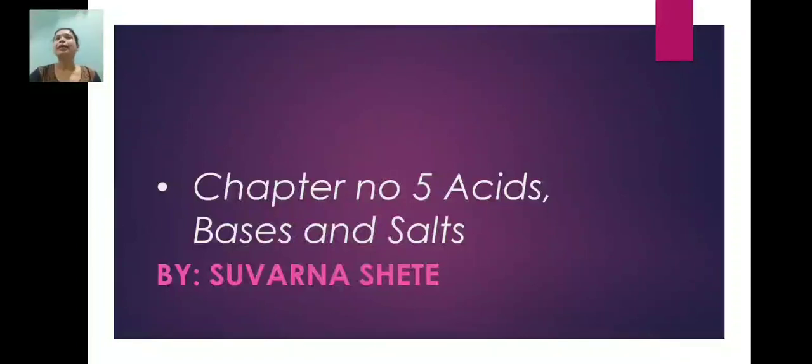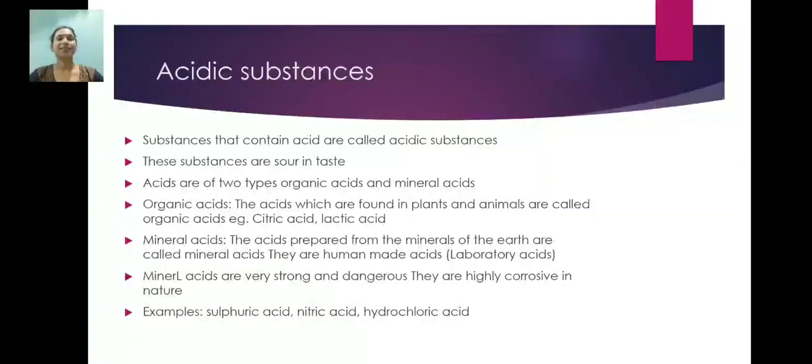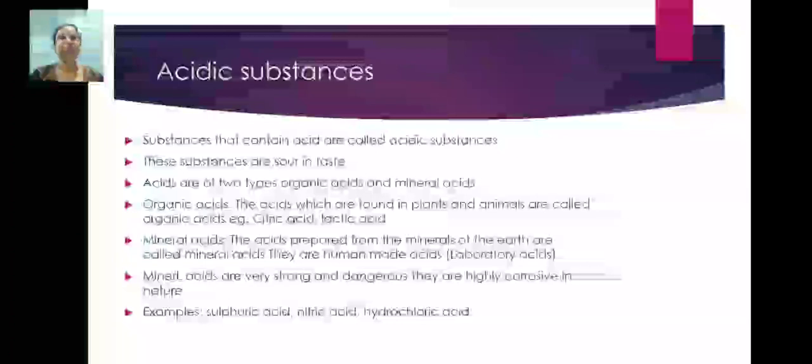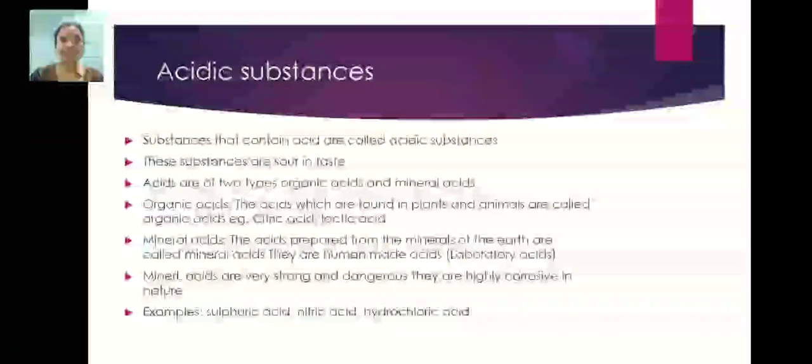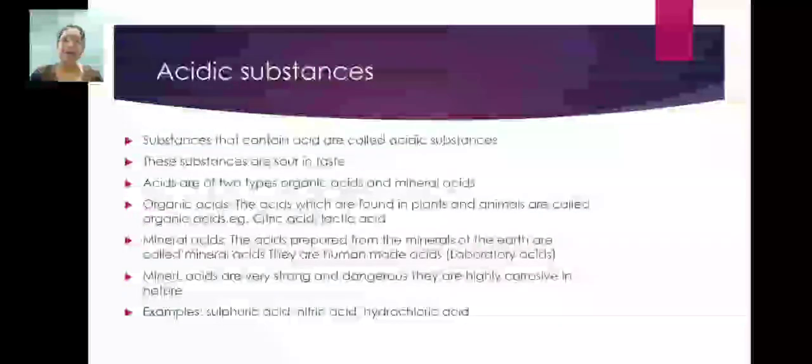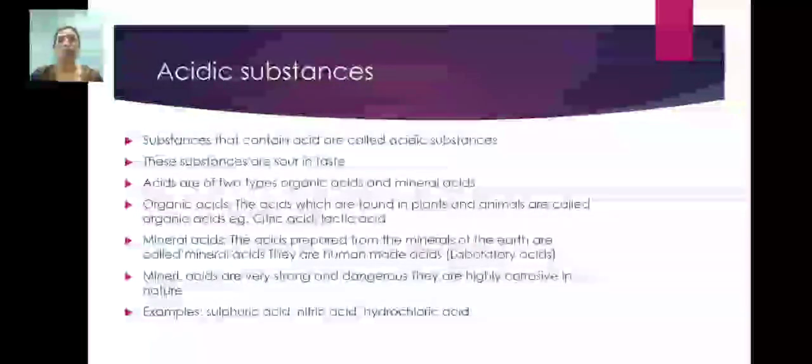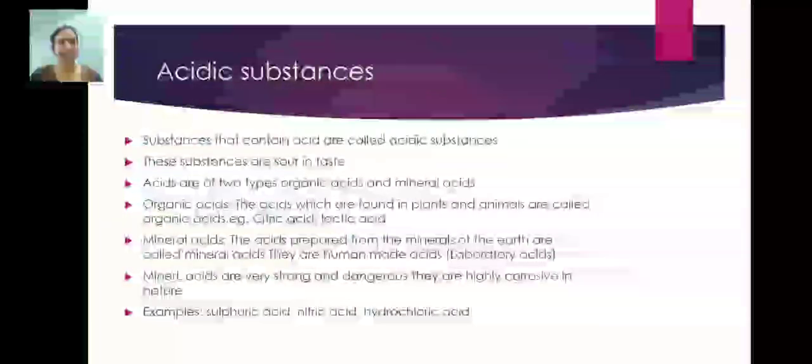So let us learn about these substances in detail. First of all, we will discuss the acidic substances. Substances that contain acid are called acidic substances. Acid is sour in taste. So the substances which have a sour taste are called acidic substances.